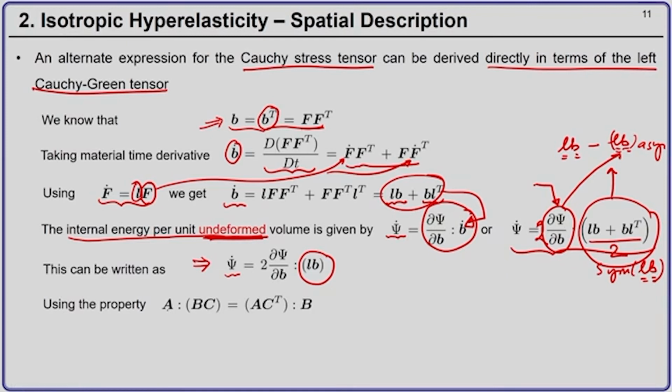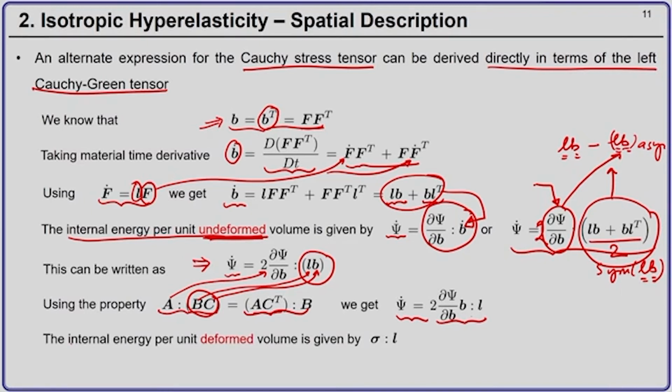Now, I use this property, where A, B, C are second order tensors: A double contracted with the product of two second order tensors B and C is nothing but A C transpose double contracted with B. My A here is del psi by del B, my B here is L and my C here is B. If I use this, then I can write psi dot as 2 del psi by del B into B double contracted with velocity gradient tensor L.